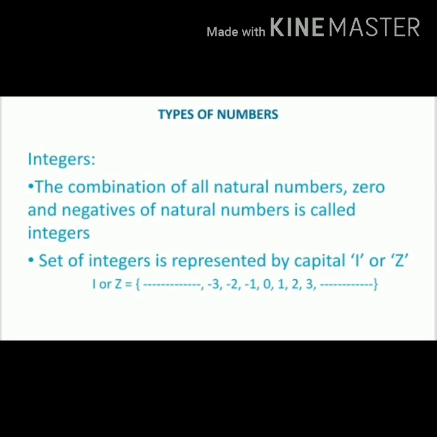Friends, next let us know about integers. The combination of all natural numbers, 0 and negatives of natural numbers is called integers. Set of integers is represented by capital I or Z. I or Z equal to infinite, -3, -2, -1, 0, 1, 2, 3, infinite.